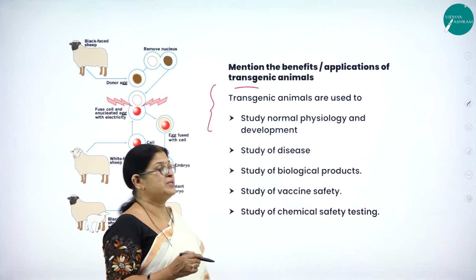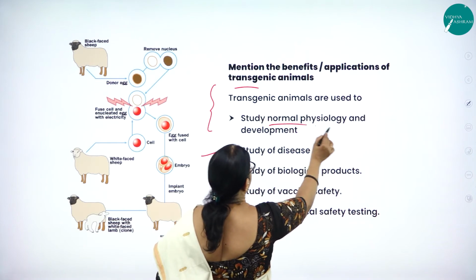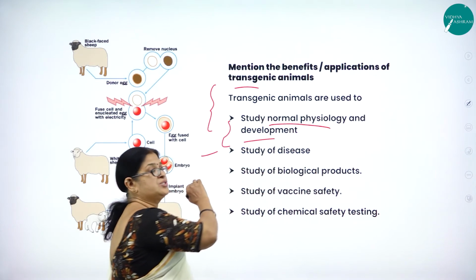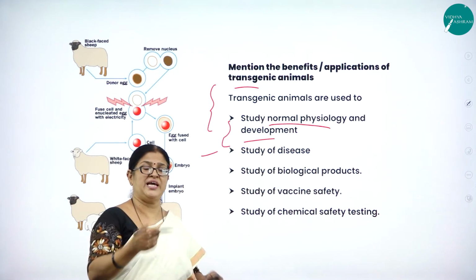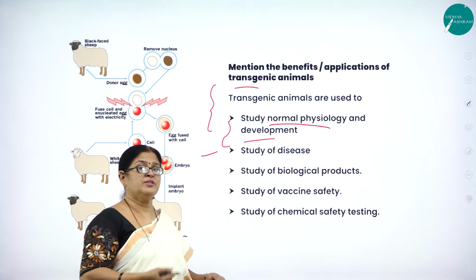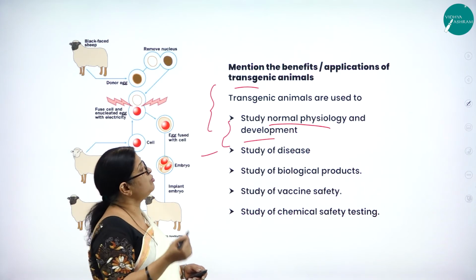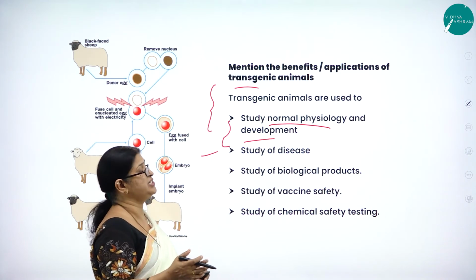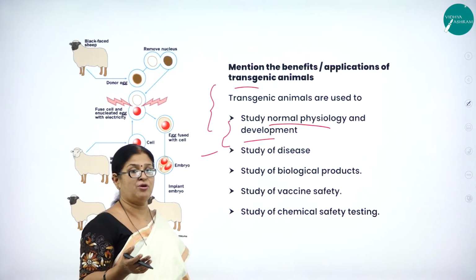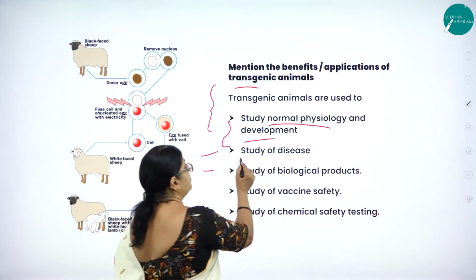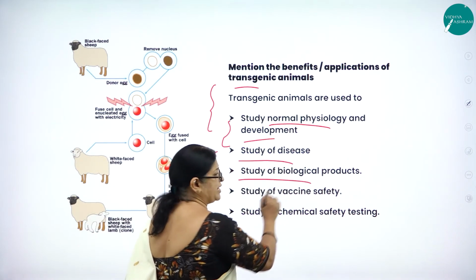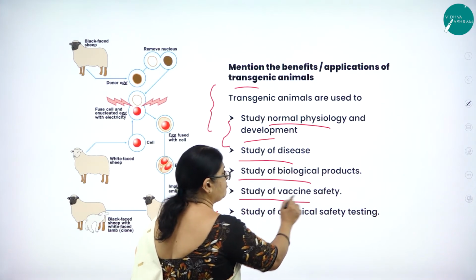Transgenic animals are used to study normal physiology and development. When you modify the animals, the behavior will be a little bit different, so you'll be able to study the normal physiology and development and compare it with the normal ones. Then study of diseases, study of biological products, and study of vaccine safety.